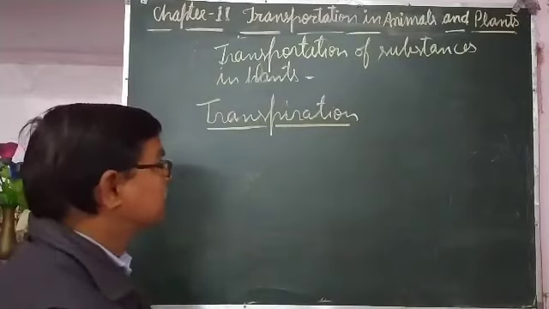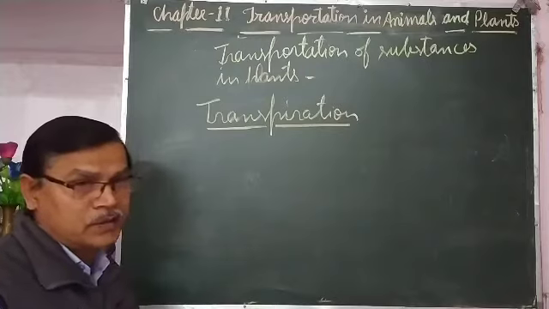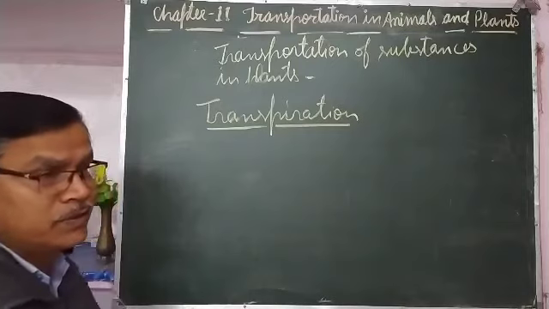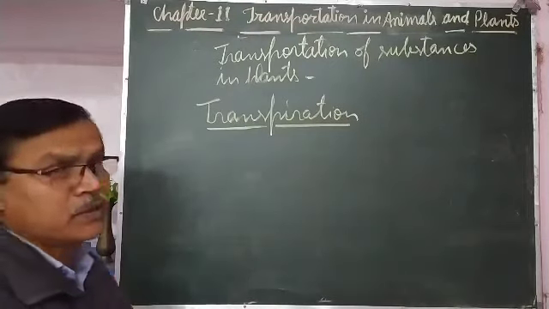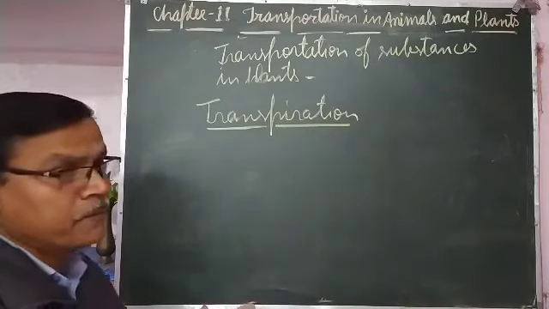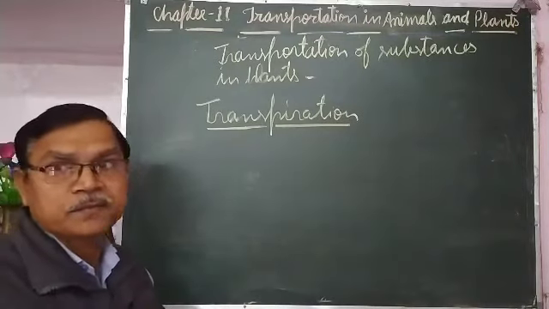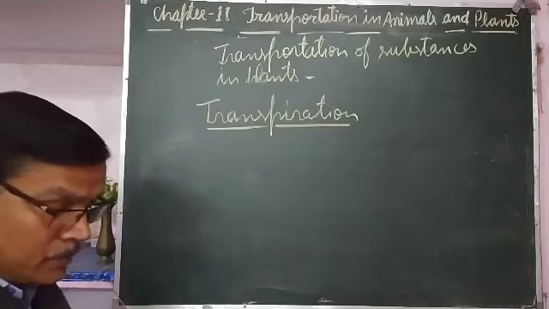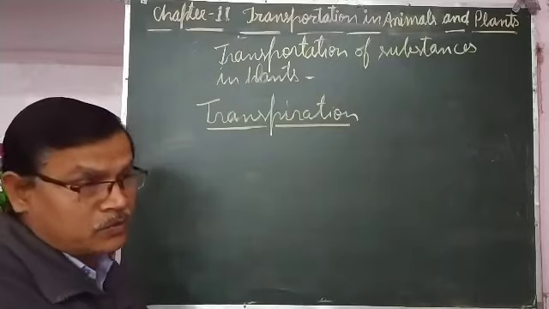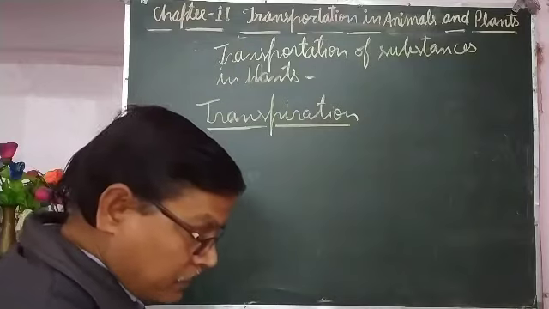Humidity also affects the rate of transpiration. Humidity means the moisture present in the air. If the air is humid, then the rate of transpiration will be low, because the water lost from the stomata will not be absorbed into the air. So the rate of transpiration will decrease. And if the air is dry, meaning humidity is less, then the rate of transpiration will be more, because whatever water is lost will be at once absorbed into the air.